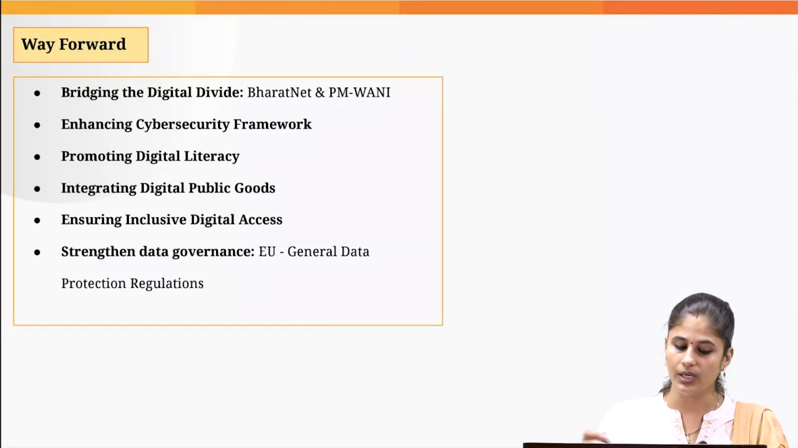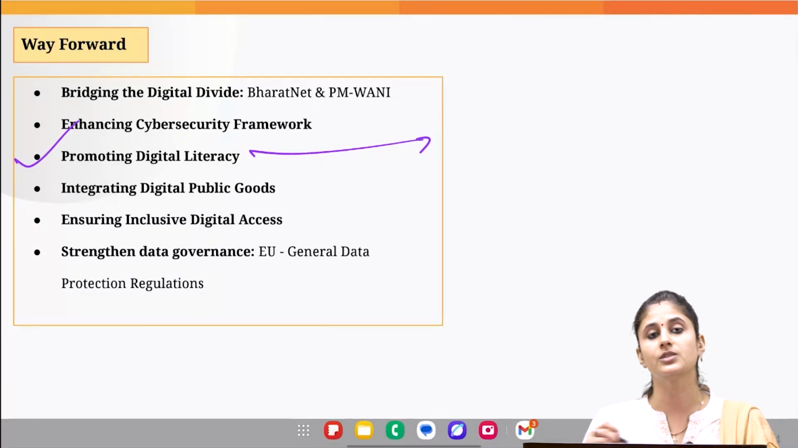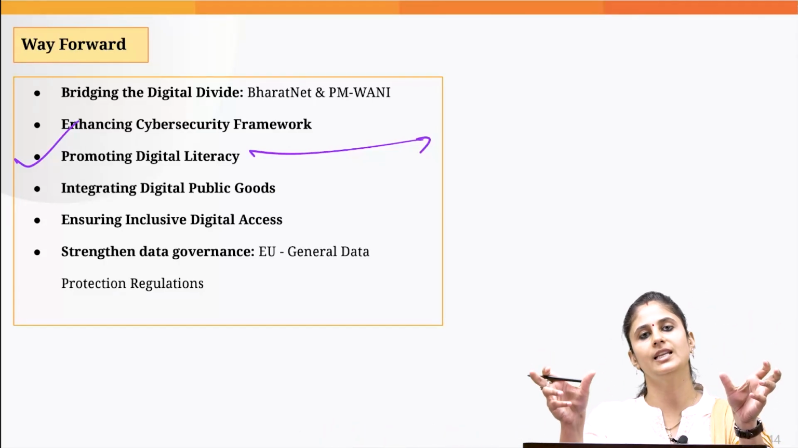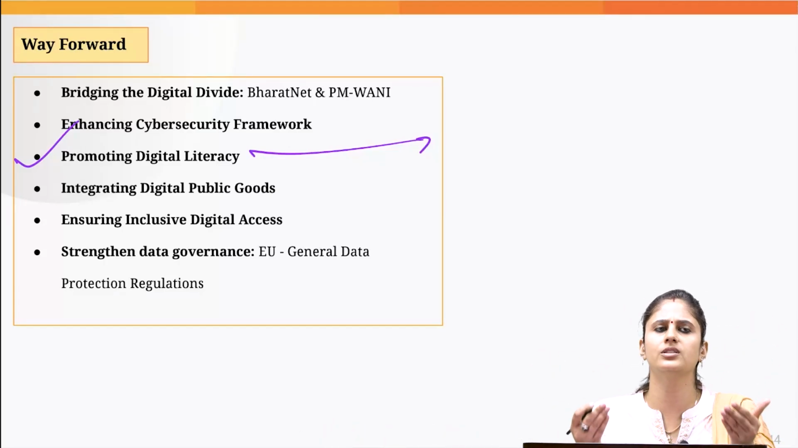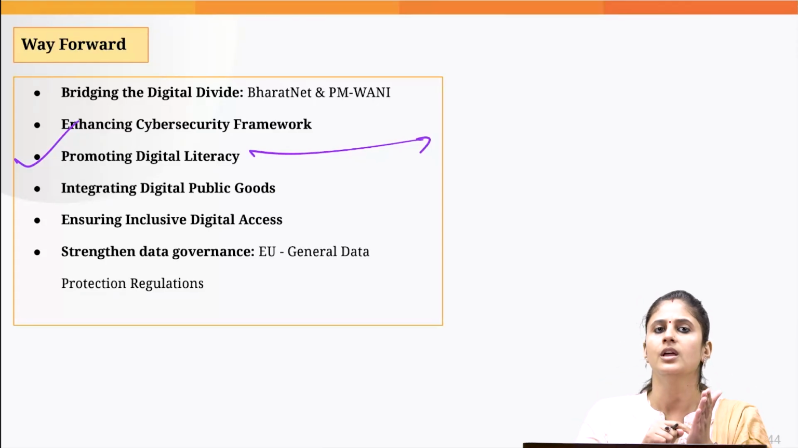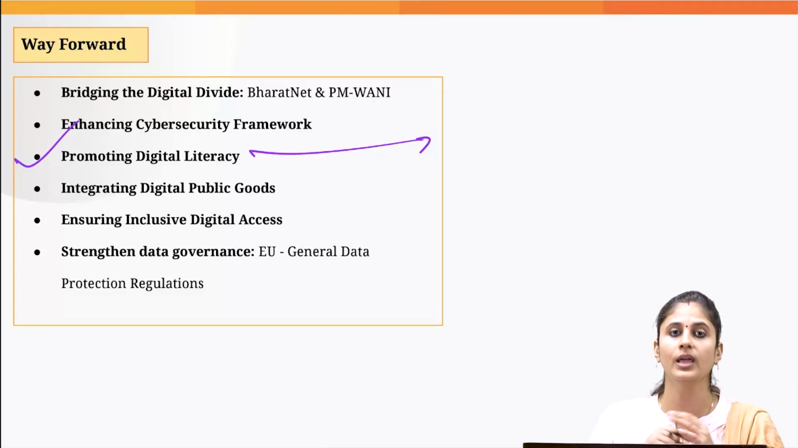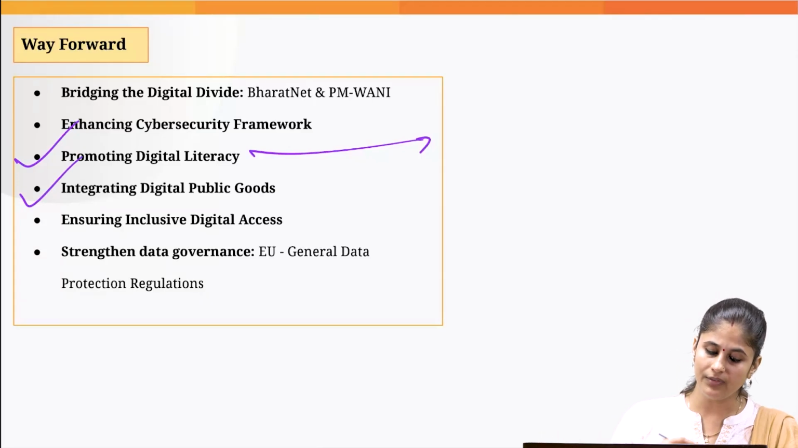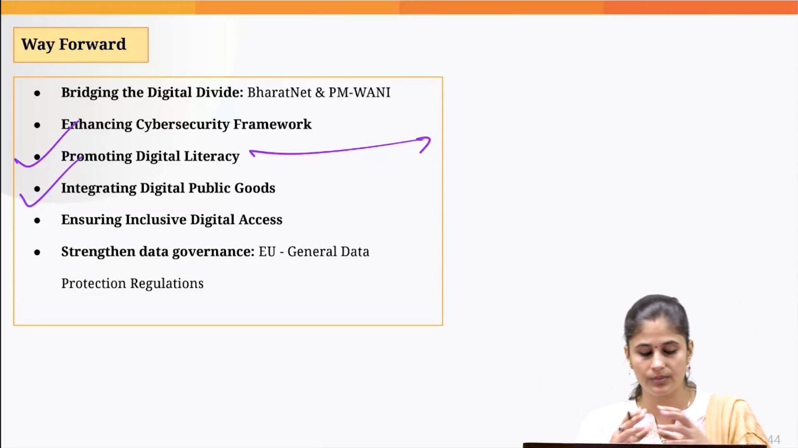Then we need to promote digital literacy. In this respect, we can align the Digital India mission with the Skill India mission. We should make sure not just that the rural population knows how to use the mobile internet; we should also provide them new digital age skills, so that they can have higher employability as well.